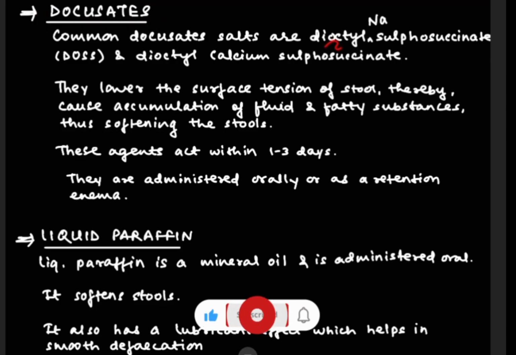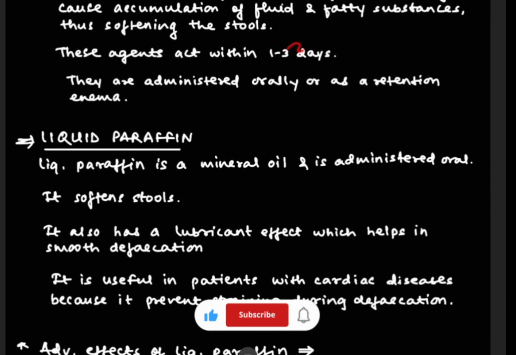The common docusate salts are DOSS and DOCS: dioctyl sodium sulfosuccinate and dioctyl calcium sulfosuccinate. Docusates lower the surface tension of stool and cause the accumulation of fluid as well as fatty substance, thus softening the stool. These agents act within 1 to 3 days and are administered orally or as a retention enema. Retention enema means administration through the rectum in a liquid form. So this was about docusate.